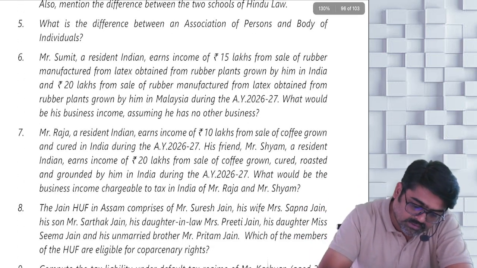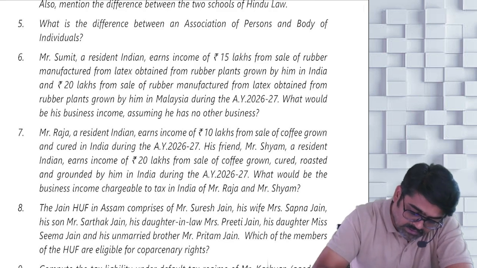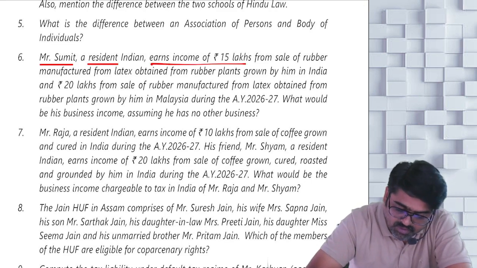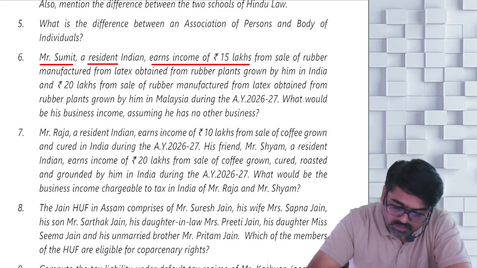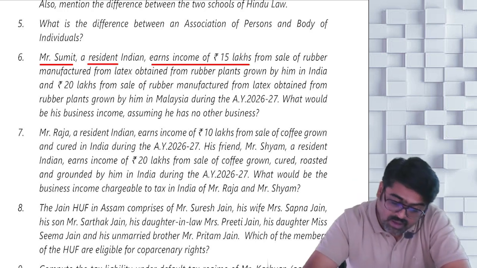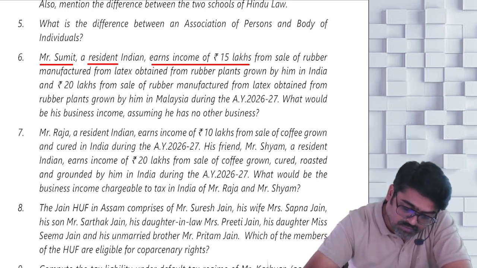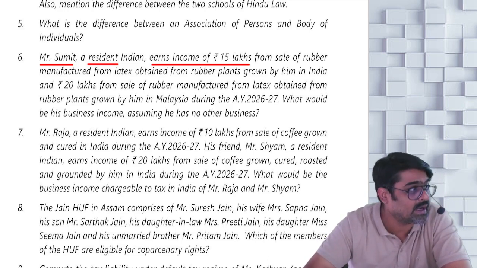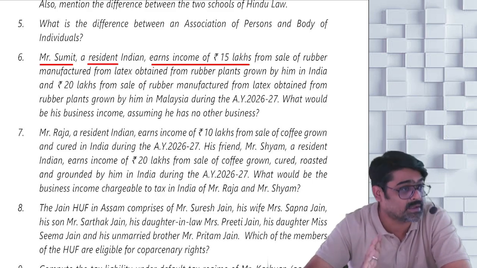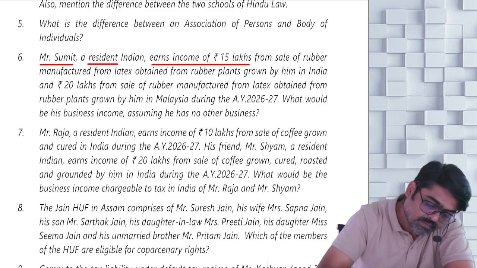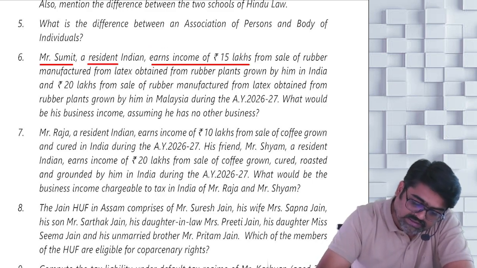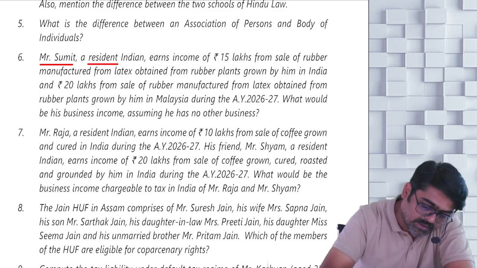Mr. Sumit, an individual who is a resident, earns an income of 15 lakhs from the sale of rubber manufactured from latex obtained from rubber plants. So he is growing and manufacturing rubber. Which rule? Rule 7A.